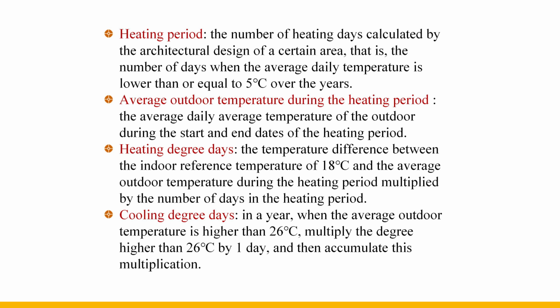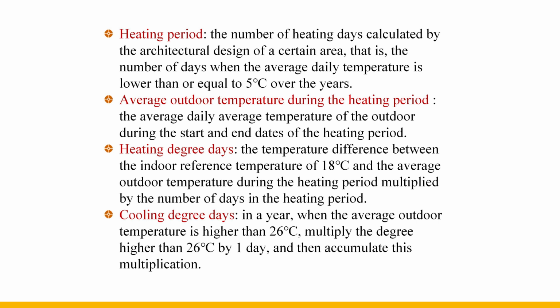The number of cooling degree days is also obtained by calculation. That is, in a year, when the average outdoor temperature is higher than 26 degrees Celsius, multiply the degree higher than 26 degrees Celsius by 1 day, and then accumulate this multiplication.